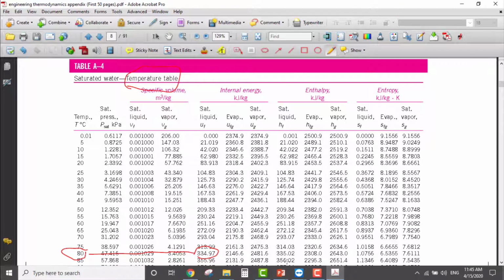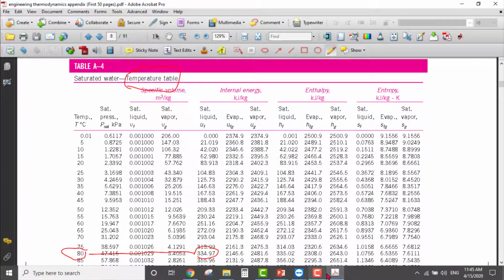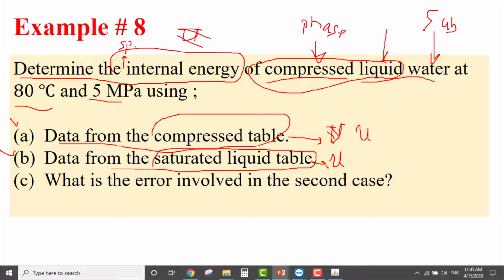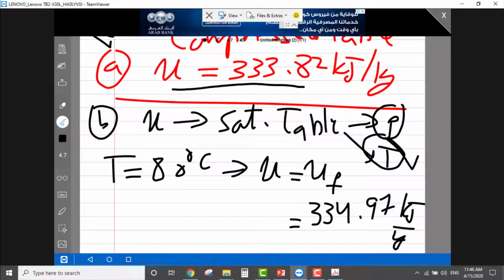So the value here, 334.97. See, the value is very close.